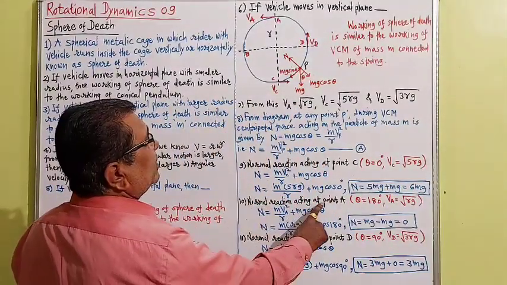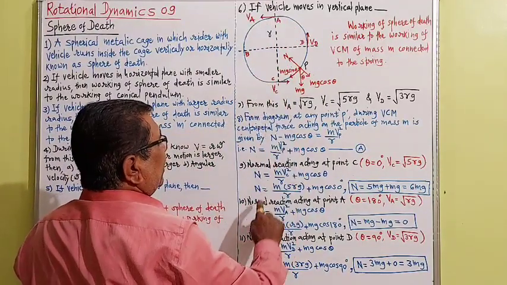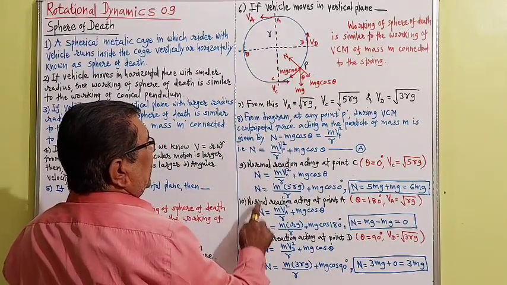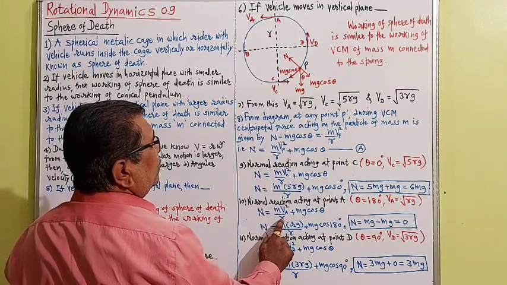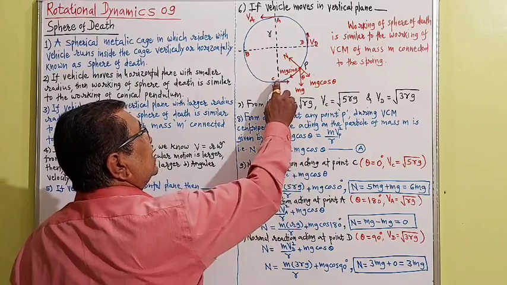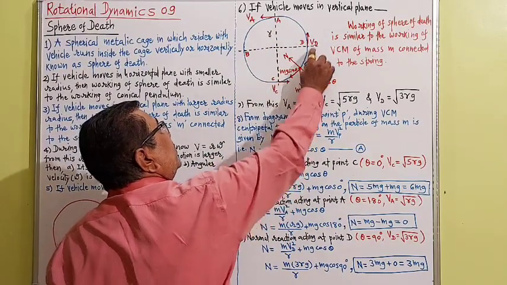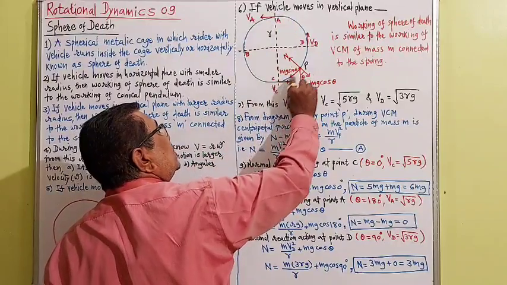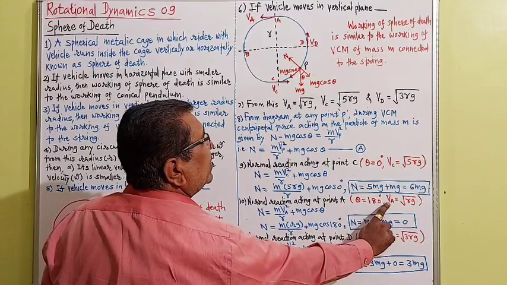Then normal reaction acting at point A. Write down the same formula again. Capital N is equal to m, instead of Vc square write down Va square upon r plus mg cos theta. When the vehicle is moving from bottom to top, the angle is 180 degrees, that I have written here.